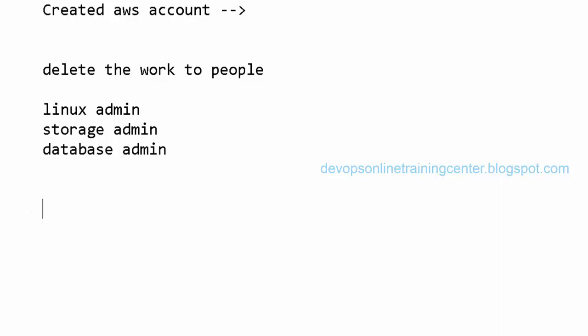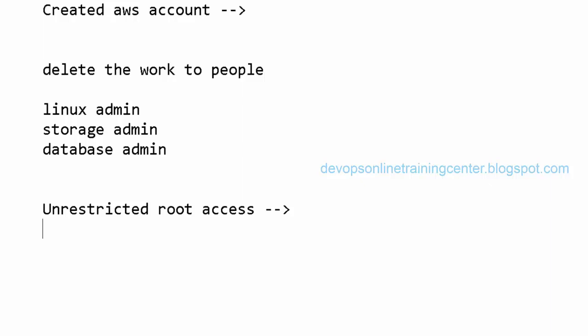Now with the primary account, what he gets is unrestricted root access. This is what we get when we create it for the first time. When we sign up with the AWS account, we are like root. We can do anything. We can destroy the EC2 instances. We can create the EC2 instances. We can create the storage. We can attach. We can create a database. We can delete a database. Everything we can do. So we are like root.